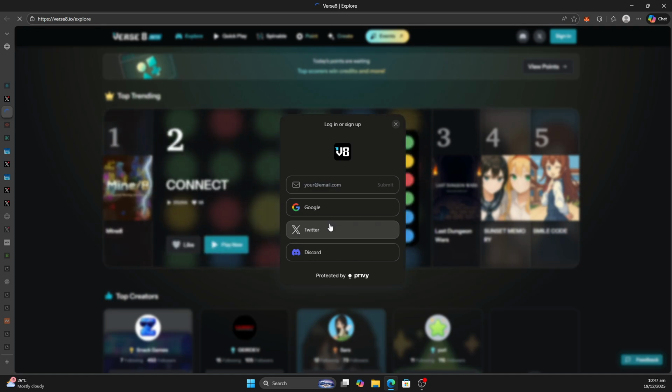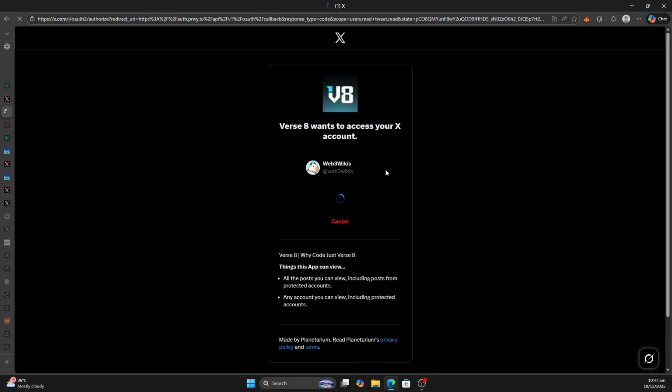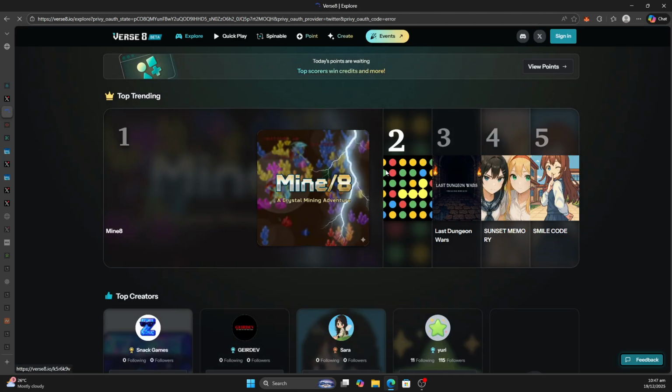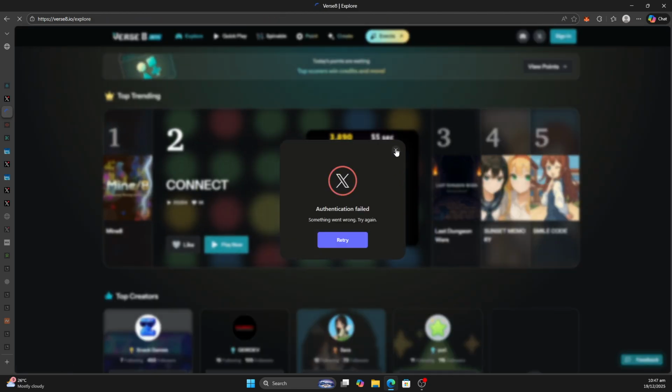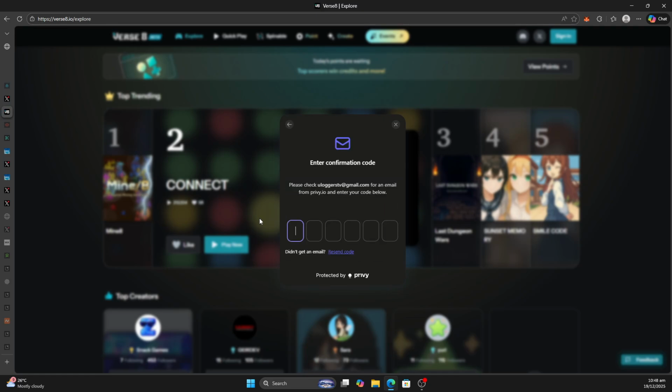Okay, so it allows connecting with your Twitter. I believe you'll be able to sync your Twitter later on. Let me just connect with Twitter for now. Although I prefer email, then connect your Twitter. Let me use email instead. Just a moment.